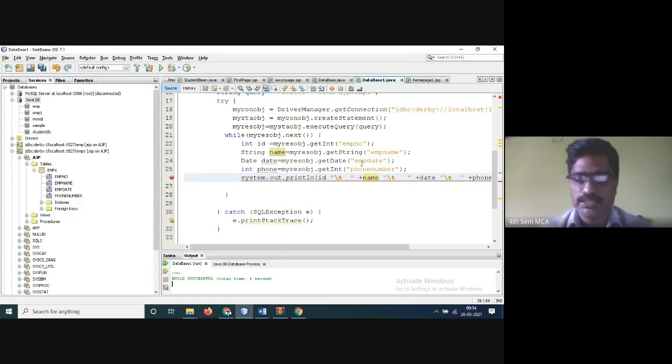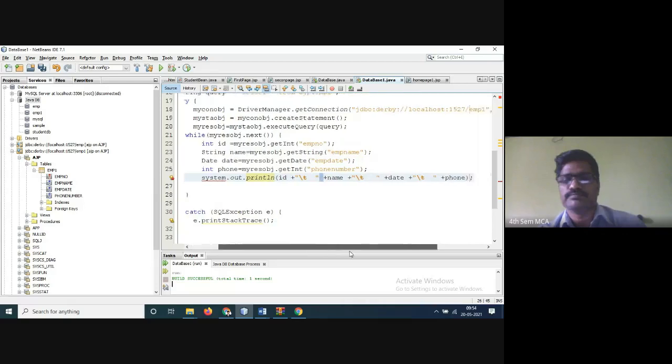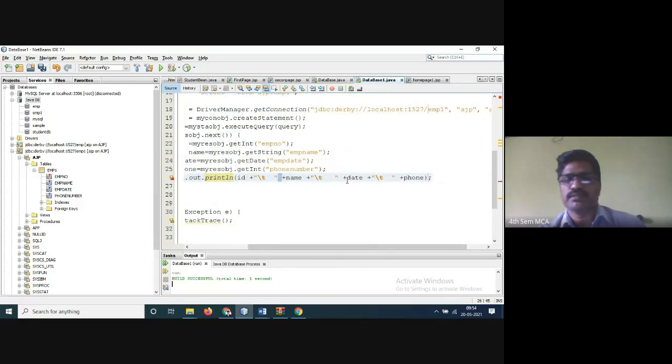Now here you have to give the concatenation plus, concatenation plus. Now error over. So check it out, somewhere a mistake. ID plus this and this one. Here also same thing, plus phone number \t and phone number, and end with the semicolon.